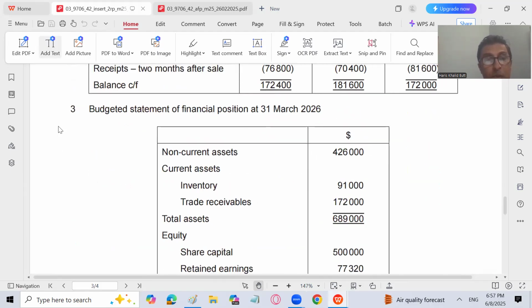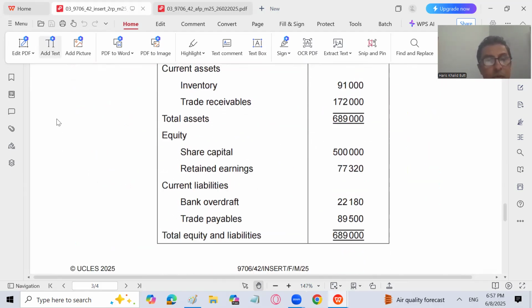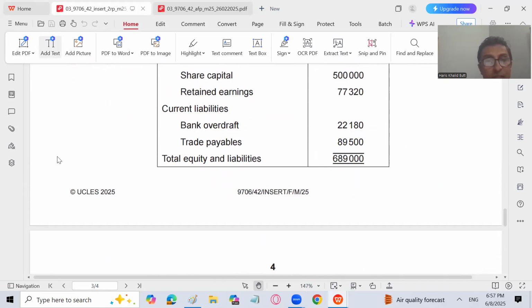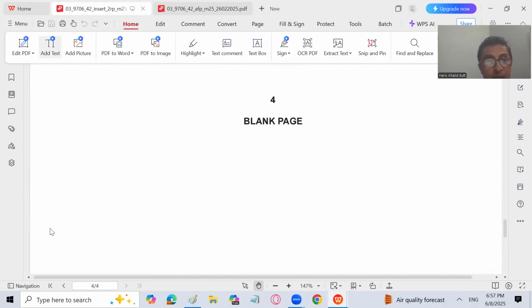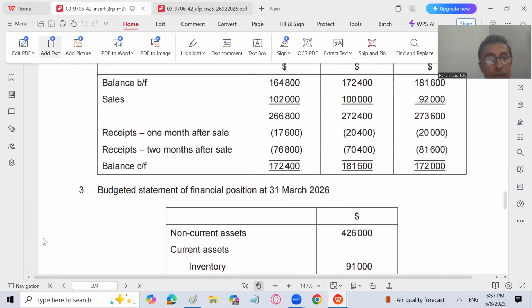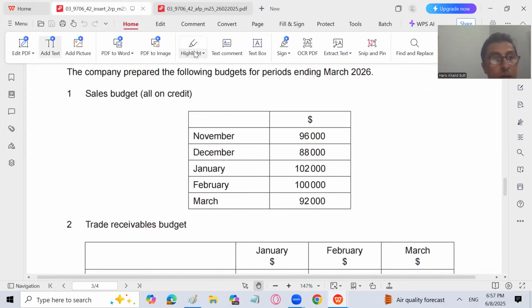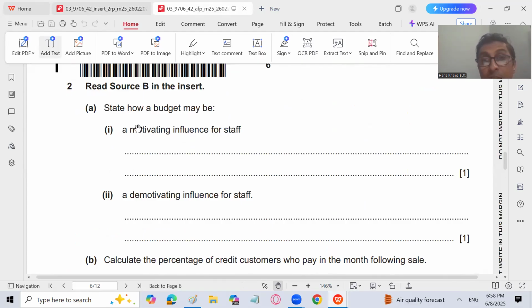The budgeted statement of financial position is given: non-current assets, current assets, equity, and current liabilities, which is actually a bank overdraft, given in the statement of financial position. February-March 2025, variant 42.